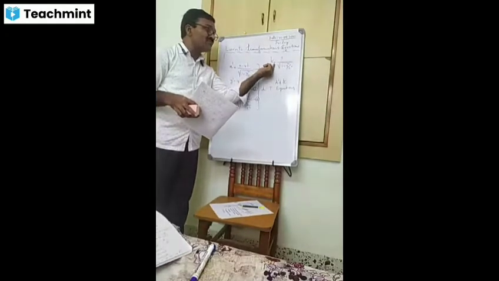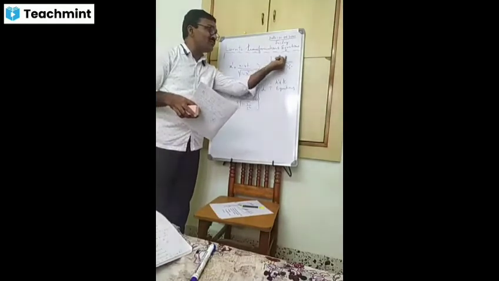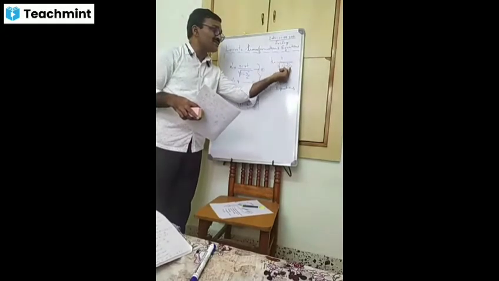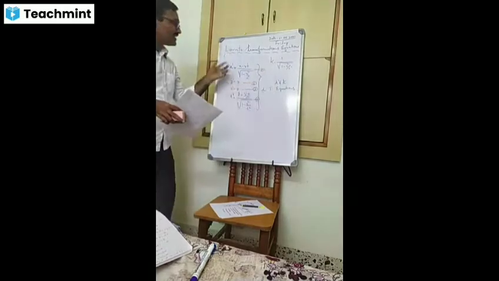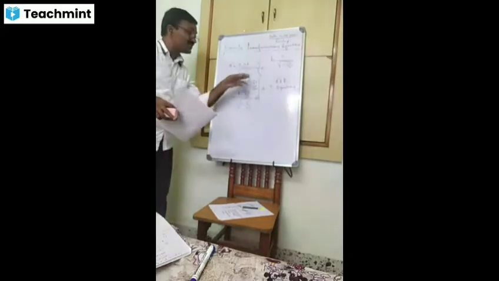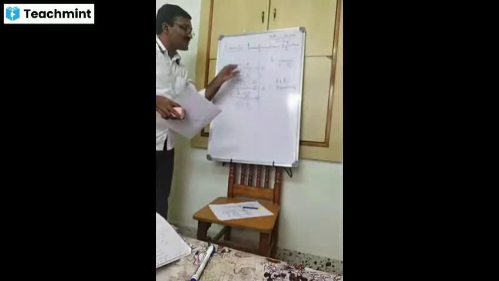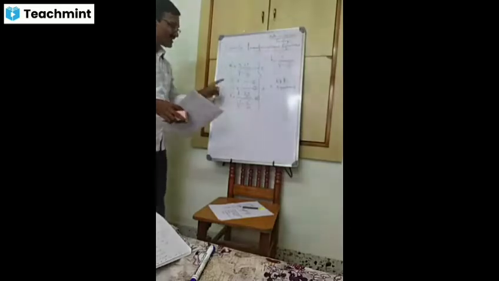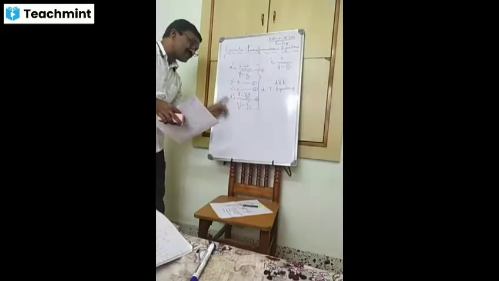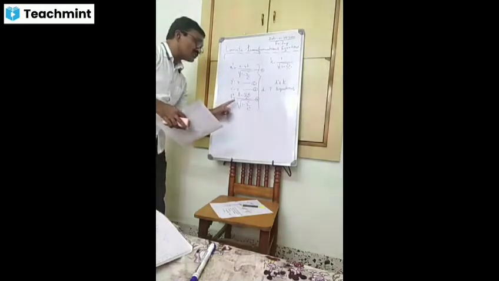After a number of steps, we simplify the value of k to 1 divided by the square root of 1 minus v square by c square. Therefore, x' is equal to x minus vt divided by the square root, which is the Lorentz contraction hypothesis. y' is equal to y and z' is equal to z. Similarly, t' is not equal to t.